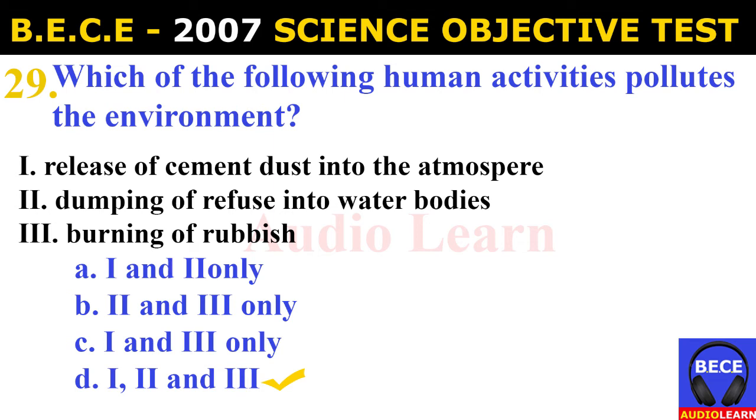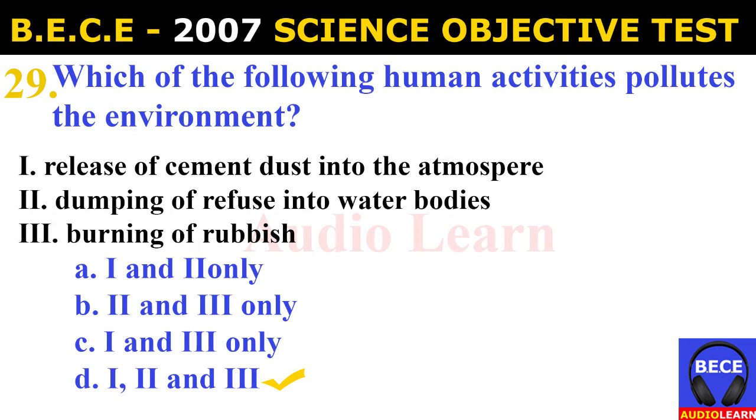Number 29. Which of the following human activities pollute the environment? I. Release of cement dust into the atmosphere. II. Dumping of refuse into water bodies. III. Burning of rubbish. And the possible answers are A. I and II only. B. I and III only. C. I and III only.